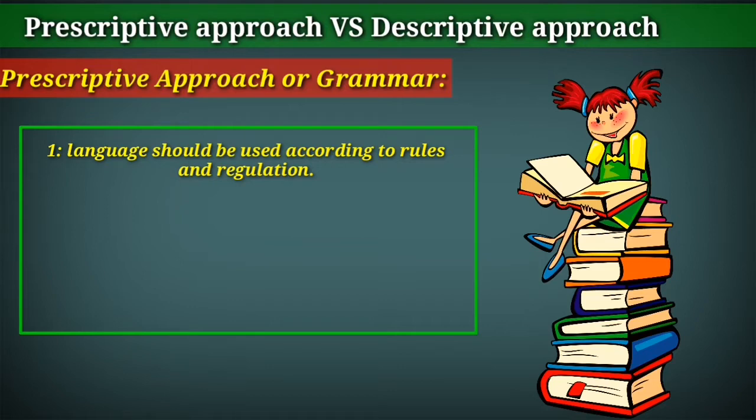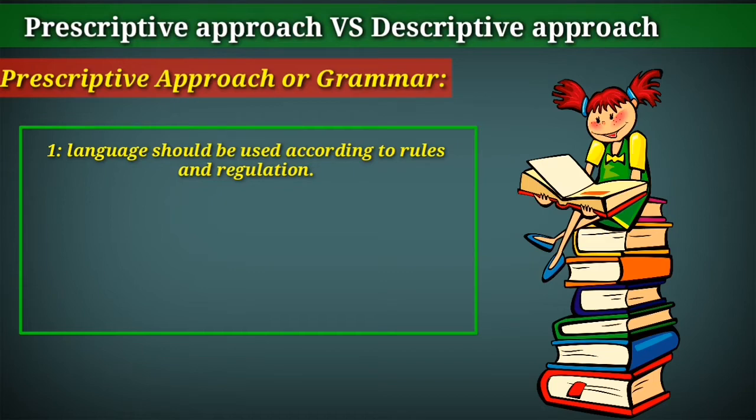They first prescribe the rules, and they believe that rules should be written first and then applied in spoken language.